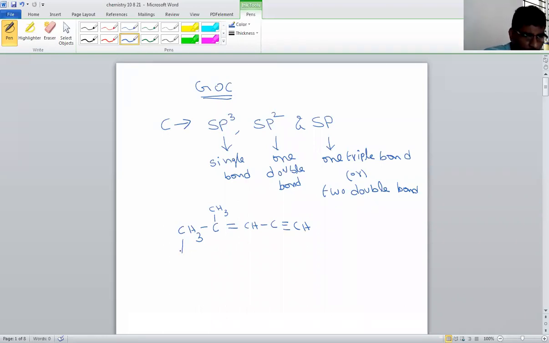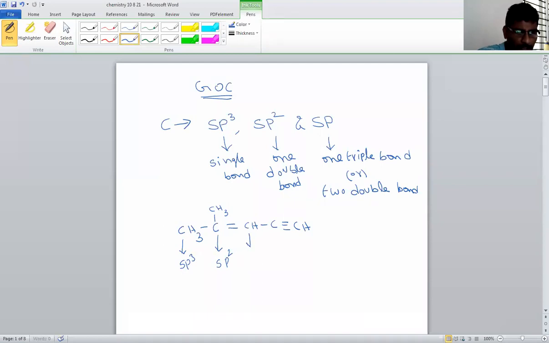First, this carbon. What is its hybridization? It contains which type of bonds? Only single bonds. Hydrogen always shows single bonds. So this carbon has all single bonds. What is its hybridization? sp3. This carbon, above and left side is single bond, but right side will be a double bond. So double bond is preferred over single bond. Then its hybridization must be sp2.